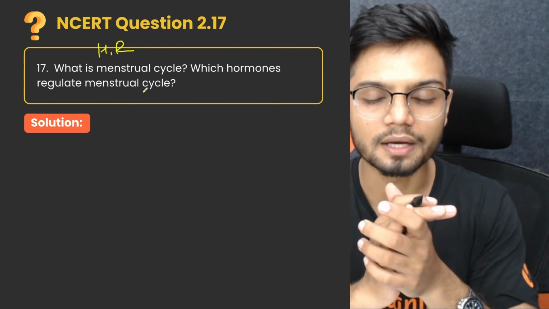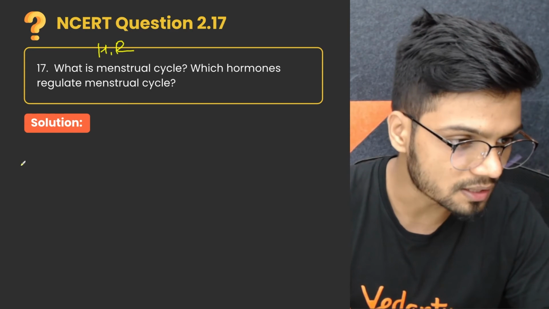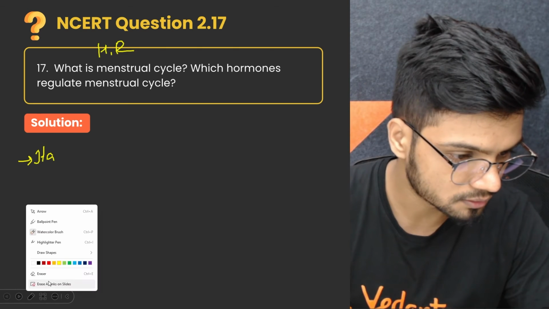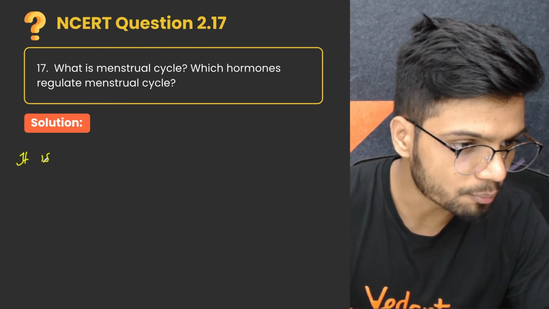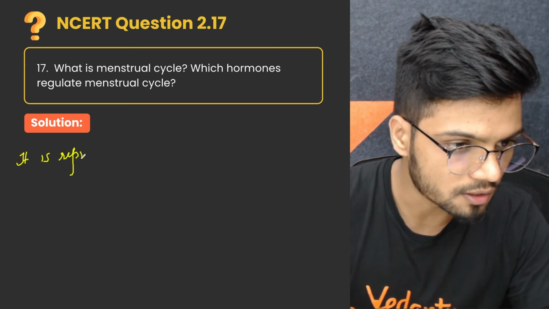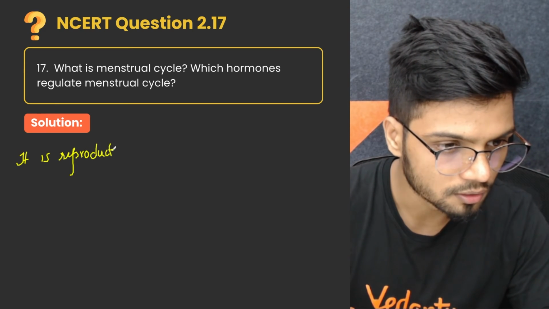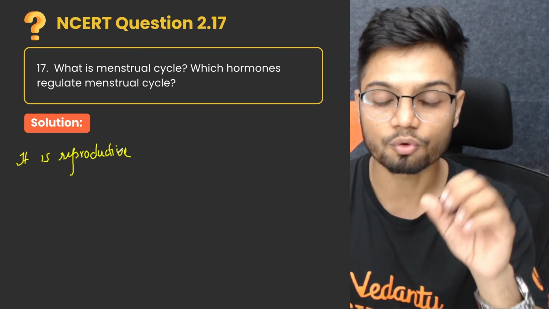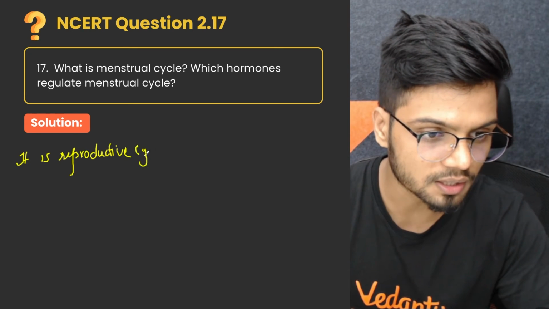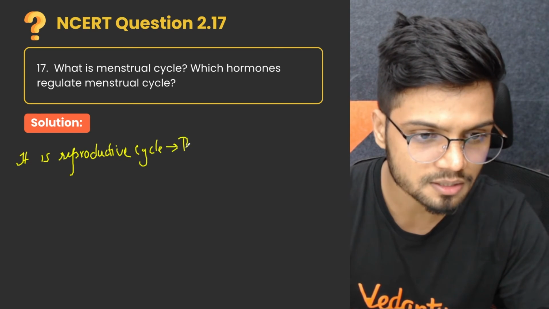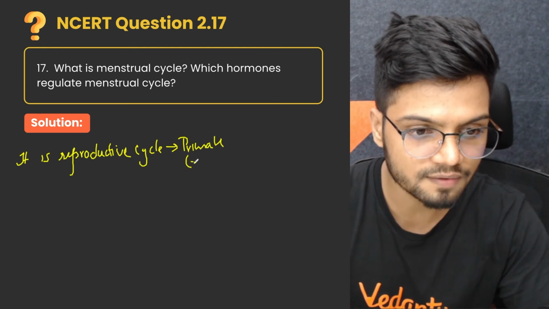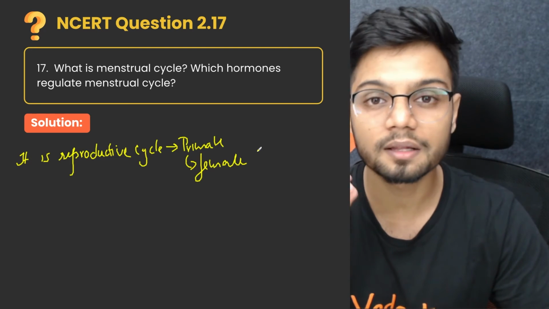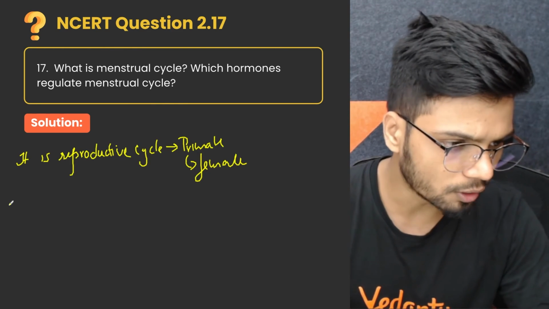The menstrual cycle is a reproductive cycle. Very important to know, because if the cycle did not exist, there would be no conceiving of a baby. So it is a very important cycle. It is a reproductive cycle which occurs in the primates. Which primates? The female. So this is a phenomenon which occurs in the female primates. First important point.